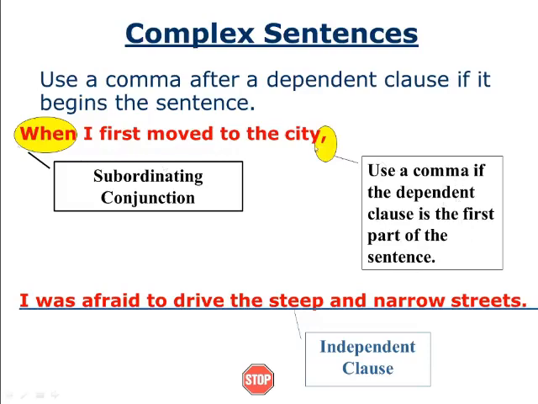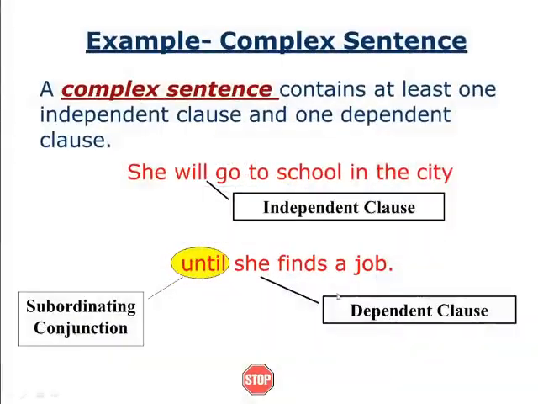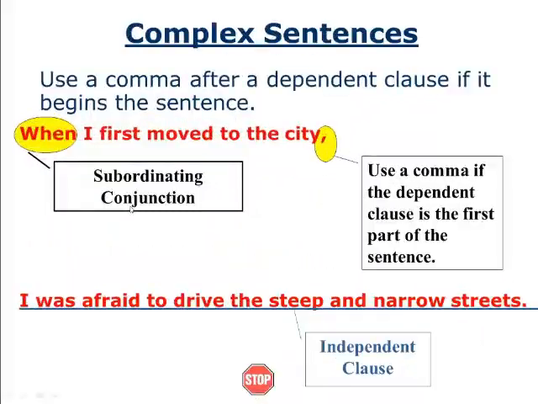Here the first part of the sentence is a dependent clause, not an independent clause, so we have to use a comma. We use the second part as the independent clause. But in the previous slide, we used the second part as the dependent clause and the first as the independent clause. Here it is just the opposite. So this is the way we decide whether we put a comma there or not.